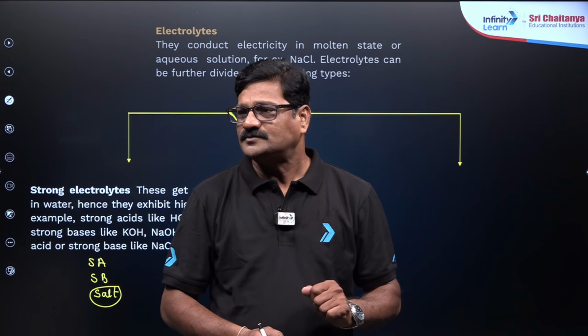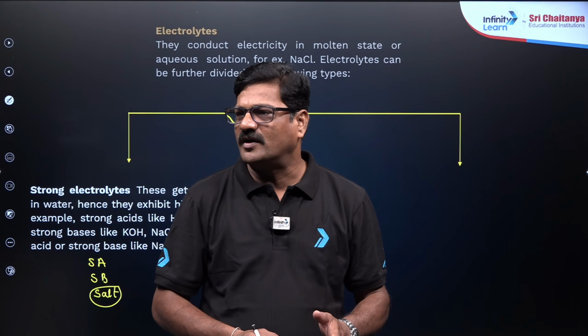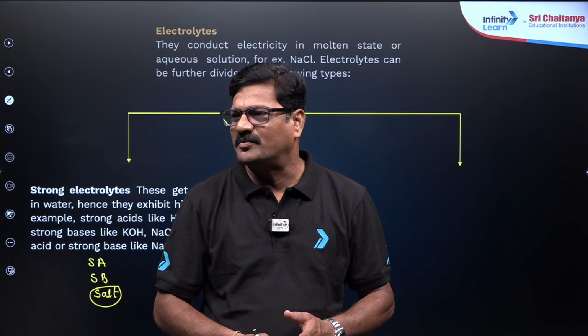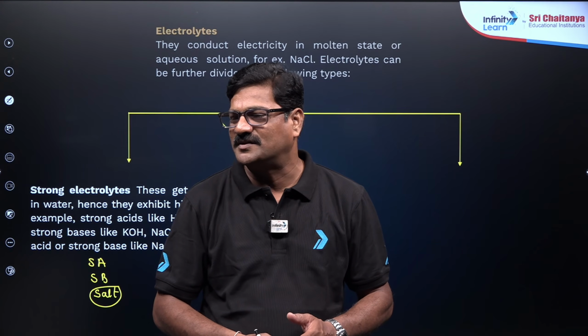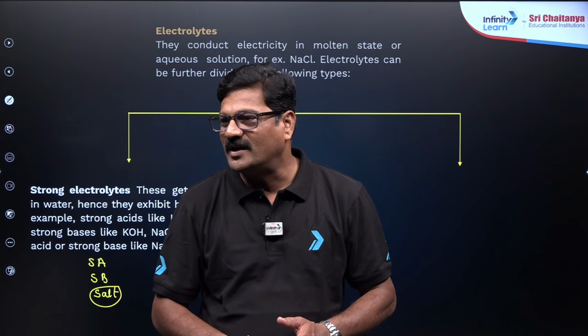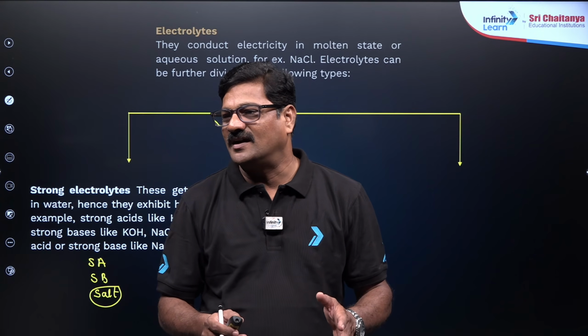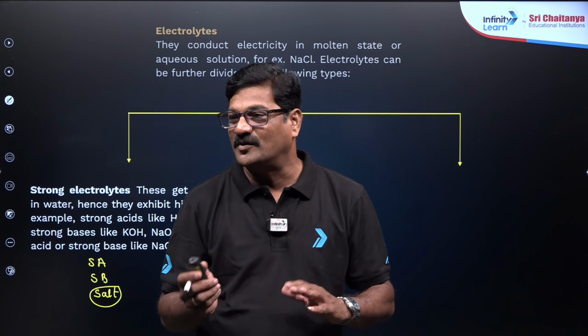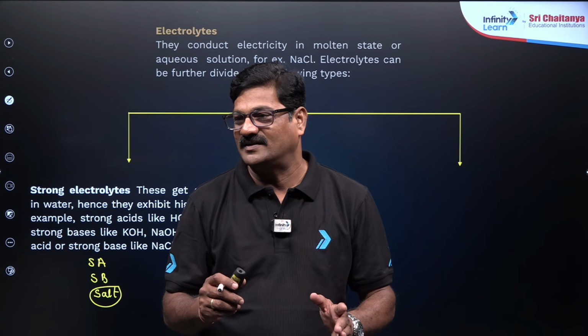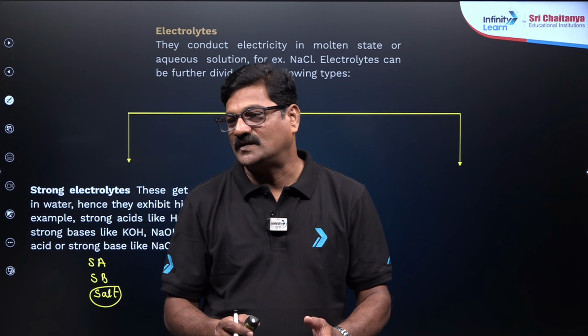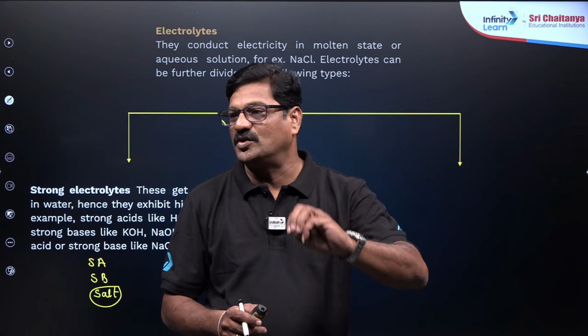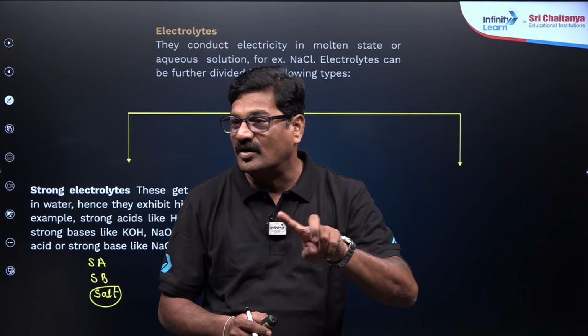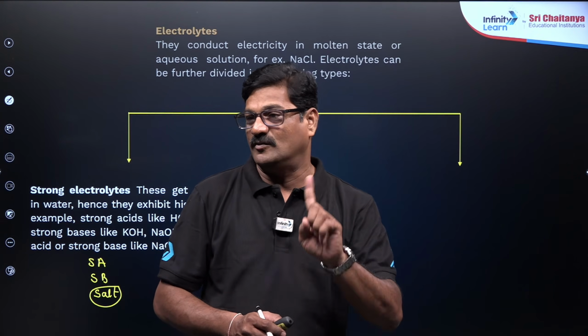Question: which of the following oxides of iron would be obtained by prolonged reaction of iron with steam? The options are FeO, Fe2O3, Fe3O4. When steam is passed, you get a combination of Fe2O3 and FeO.